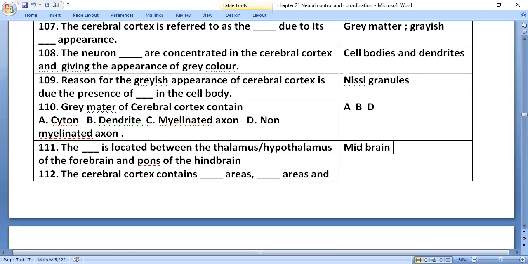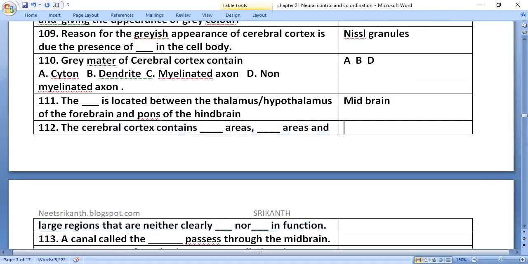The cerebral cortex contains motor areas and sensory areas, and large regions that are neither clearly sensory nor motor in function, called association areas.